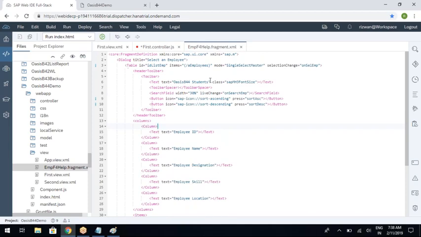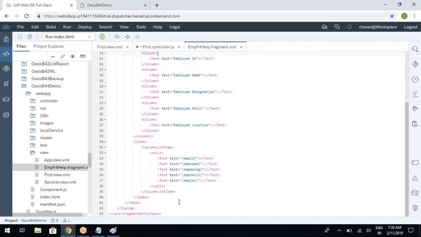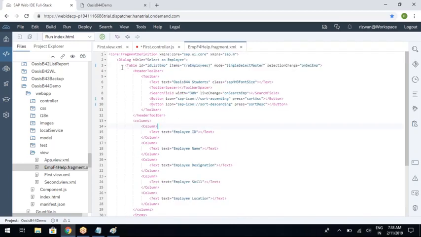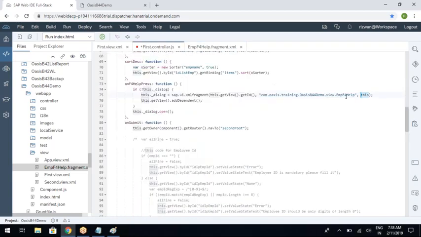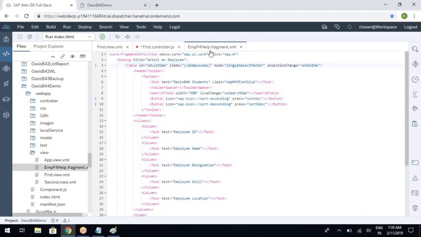Why does it need a controller? Because I will be creating a close button here. When I press the close button, or when I select a row from this table, to write the code you need a controller, right? So the controller for the fragment is also this, which means first.controller.js. It returns an object that points to the content of the fragment, which is your dialog.